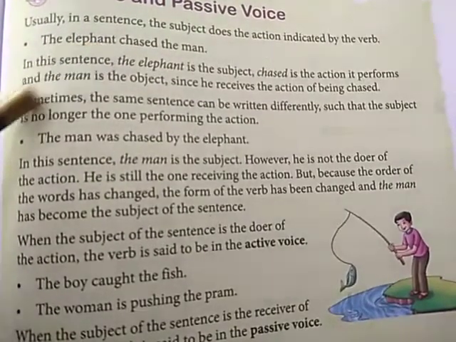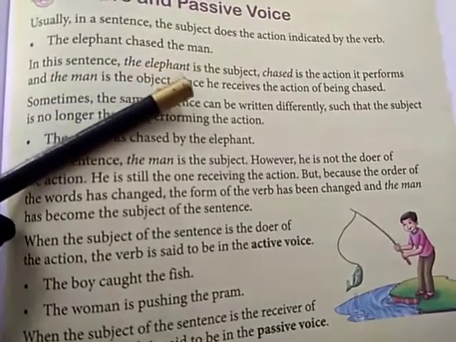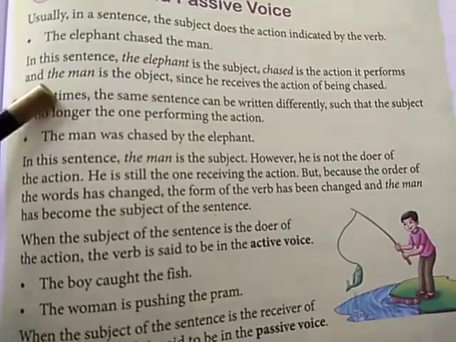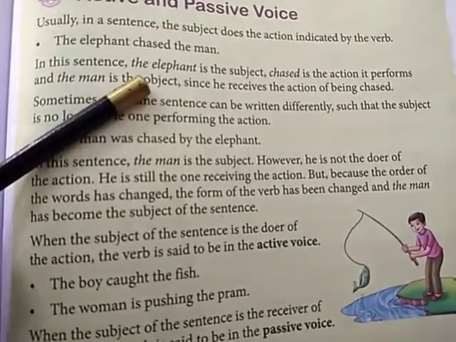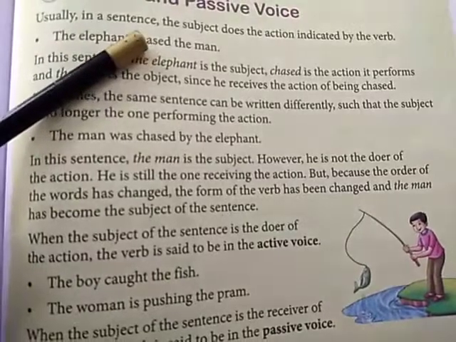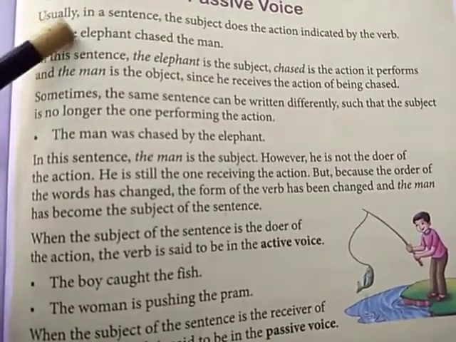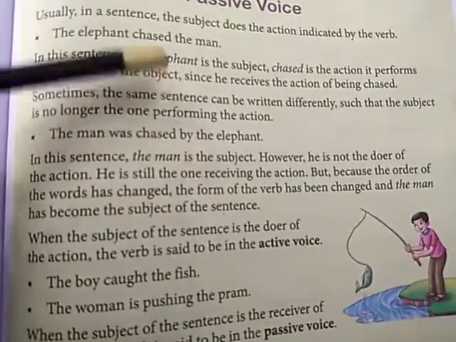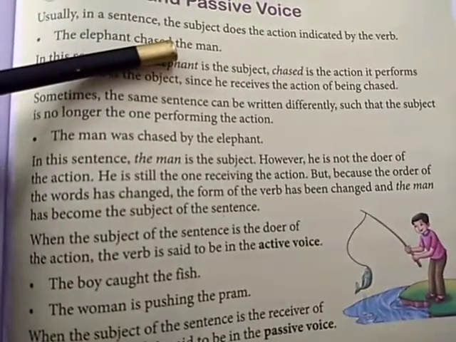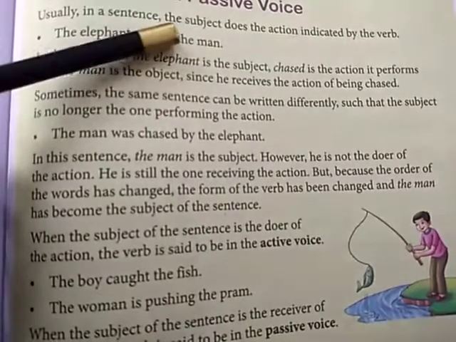Chased. Clear? So now, in this sentence, elephant is the subject, chased is the action it performs, and the man is the object. Here the man becomes the object. Subject and verb: who is doing the action? Elephant is doing the action. And who is receiving the action? The man is receiving the action. Don't get confused. Subject is performing an action on the object.